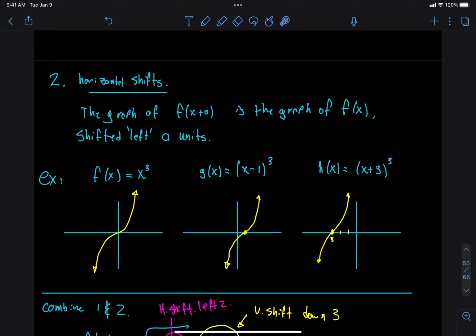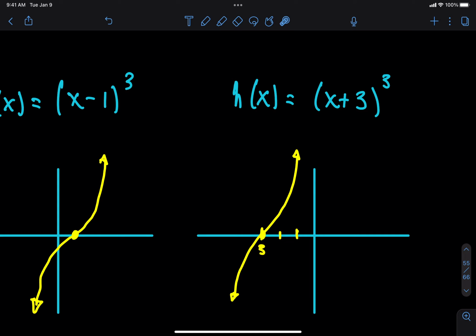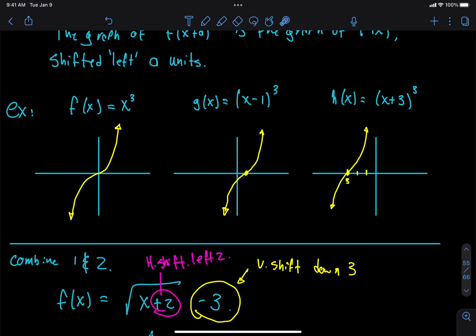That's confusing because we typically think, if I'm going up, then it's kind of like to the right. But in this case, when we add a number on the inside, then we move to the left. So for example, x plus 3 cubed, we moved our graph 1, 2, 3 units to the left. When we did x minus 1, we feel like that should go to the left, but it doesn't. It goes to the right. So that was the weird thing about horizontal shifts.